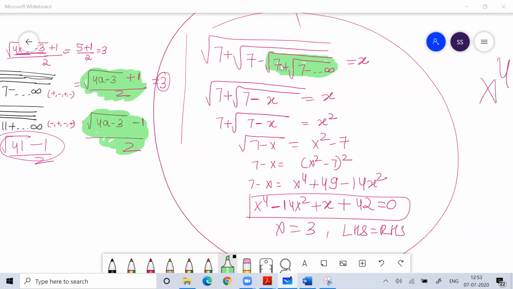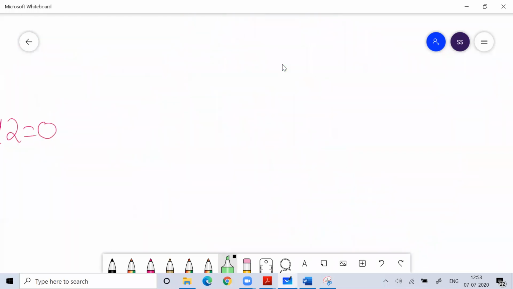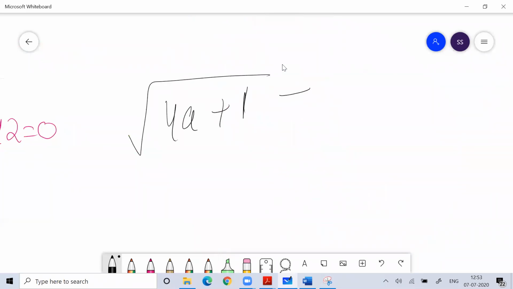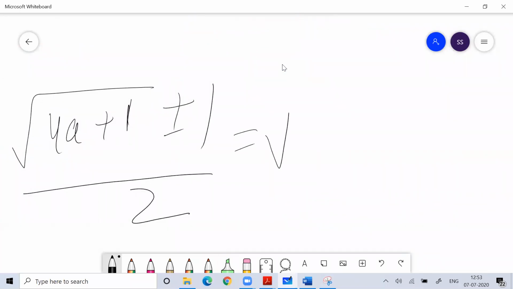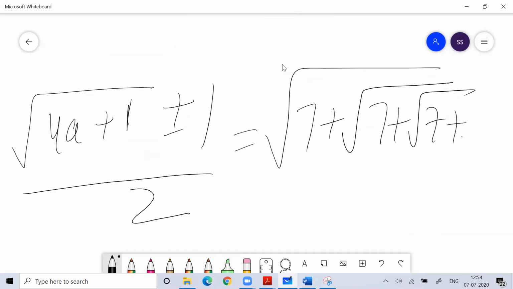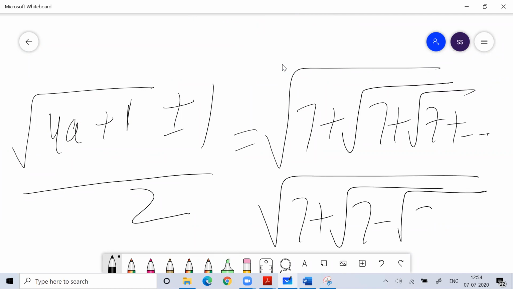And Shilpa, earlier, when I gave you that case, root of 4a plus 1, that formula, root of 4a plus 1 plus minus 1 by 2, works when the sign is the same, when the sign does not change. Here the sign is different, plus minus plus minus. So if it is plus minus plus minus, that is the shortcut formula for getting the answer for those kinds of problems.